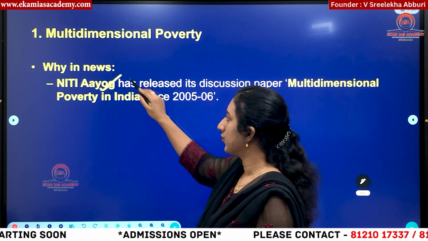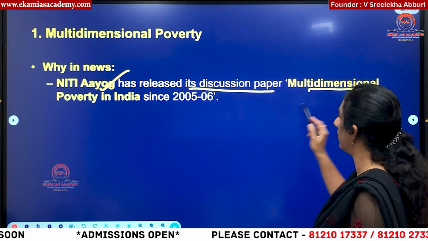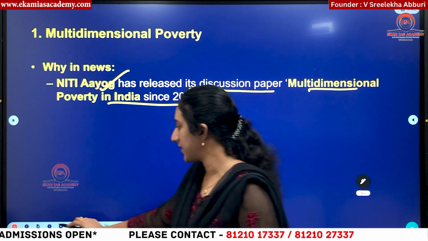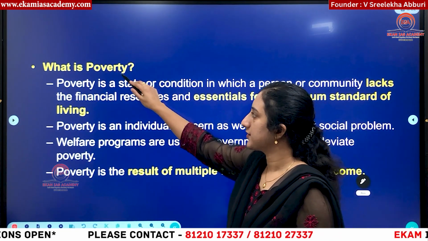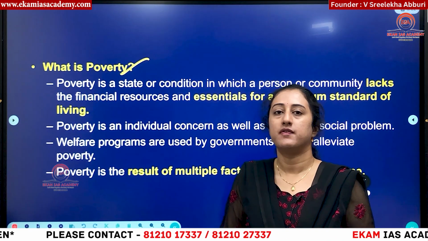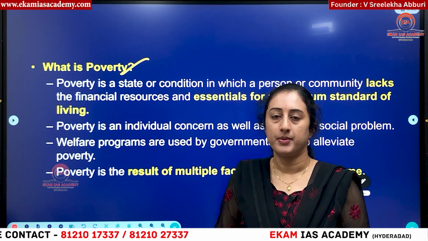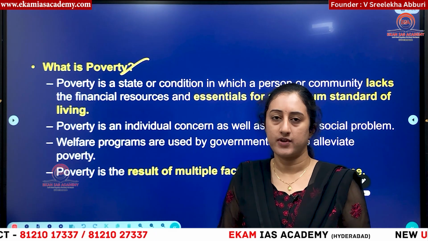Here you can see NITI Aayog has released its discussion paper called Multidimensional Poverty in India since 2005-6. That is why it is in the news, as we have discussed. Now understand what is poverty. Most of us will feel that poverty means deprivation of income only, but it is not true, because poverty is not only deprivation of income.